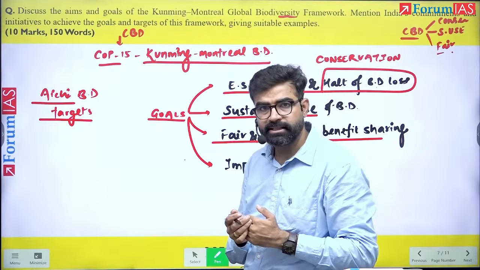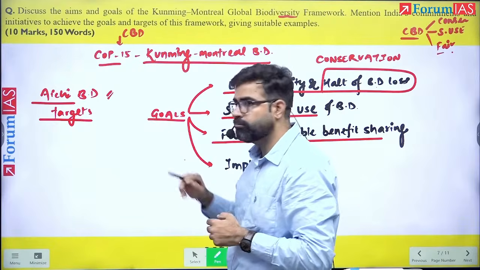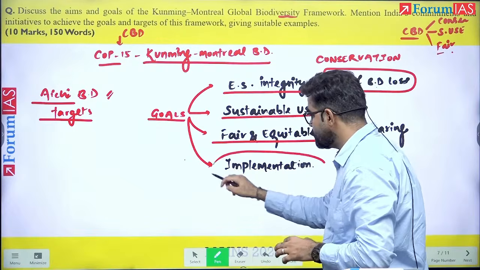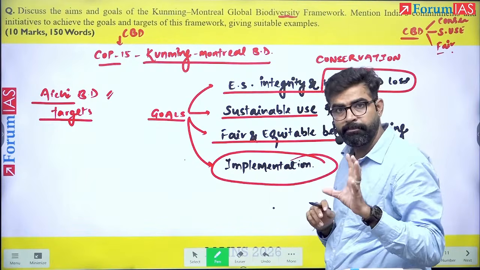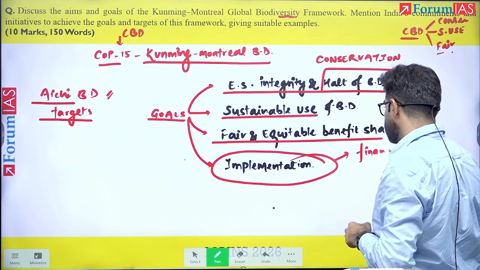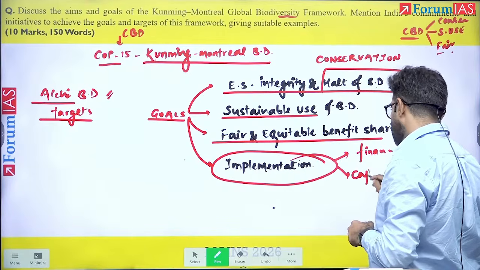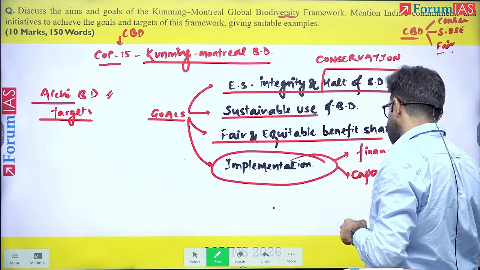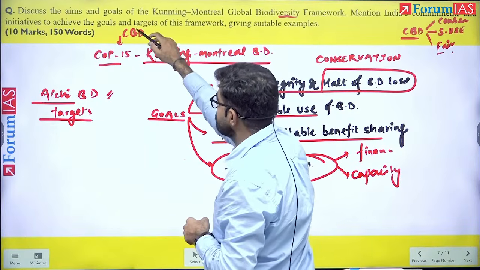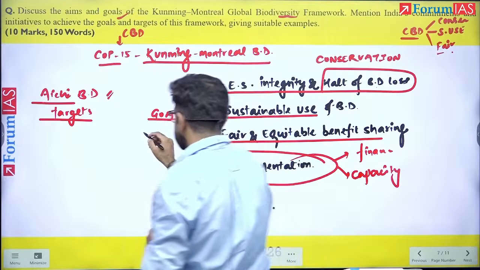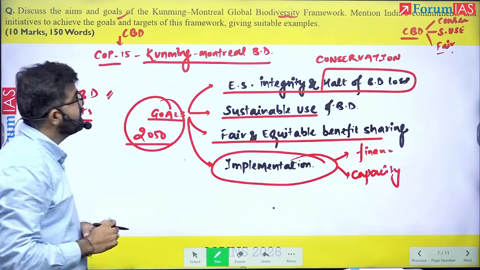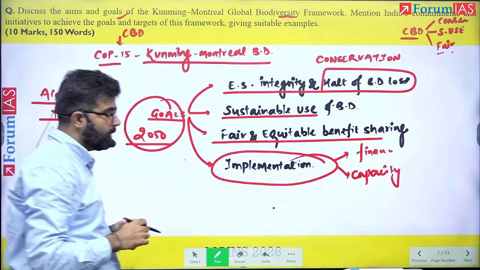After realizing this, implementation has been added as a fourth, important goal. For this implementation, all sorts of things such as financial support and capacity building have been added in this pillar of implementation. The first is the aim and the goal. These four goals are to be achieved by 2050.